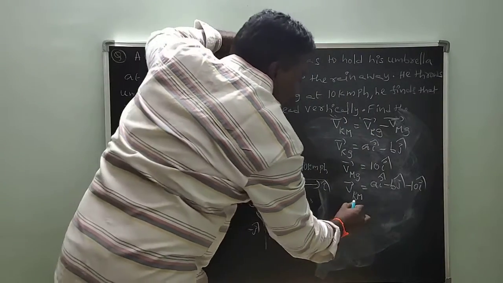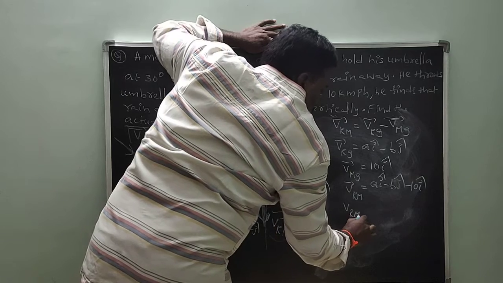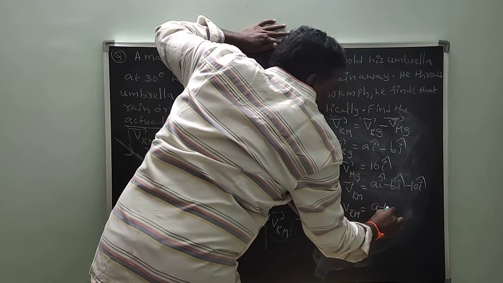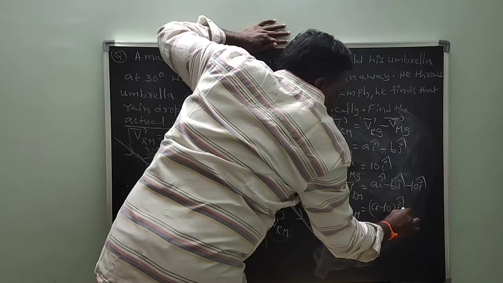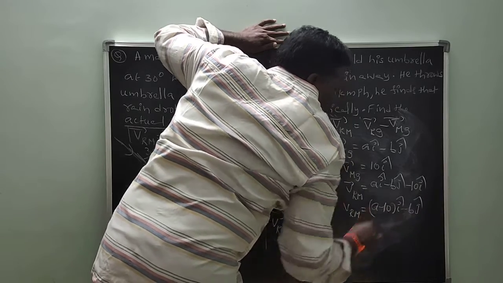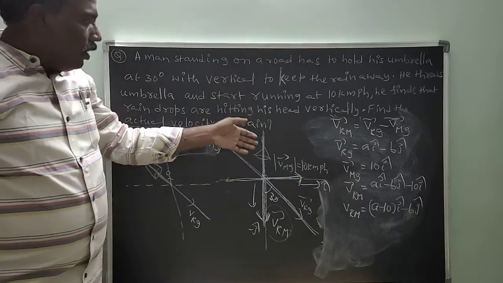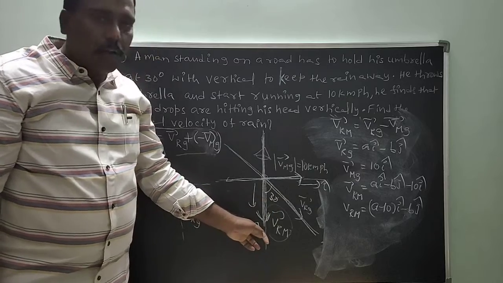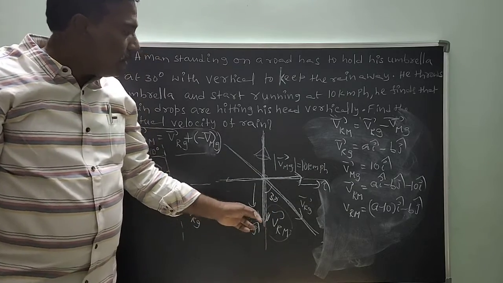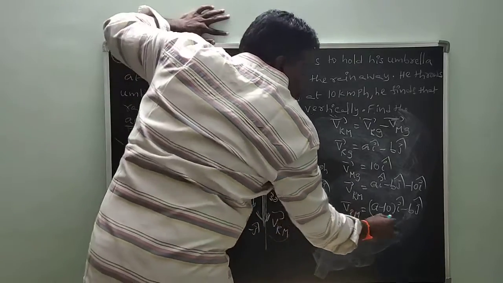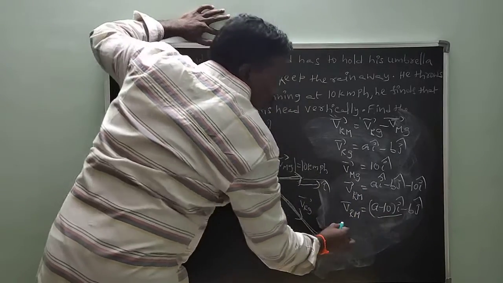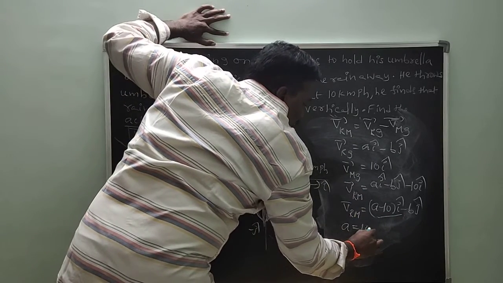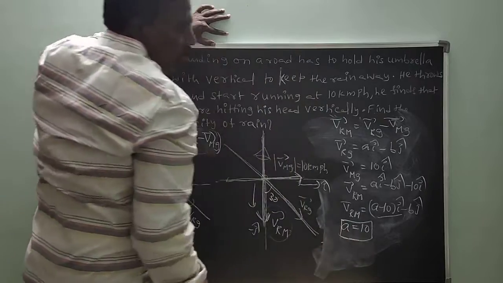Here VRM bar is equal to (A minus 10) i cap minus B j cap. Here rain is falling vertically down, so the horizontal component should be 0. That gives A is equal to 10.